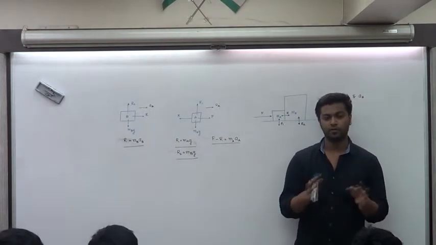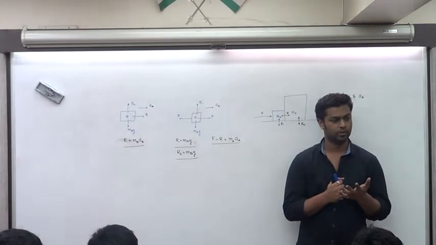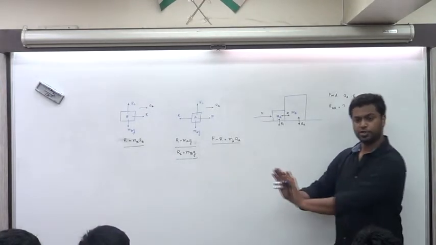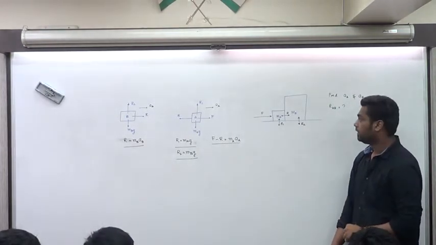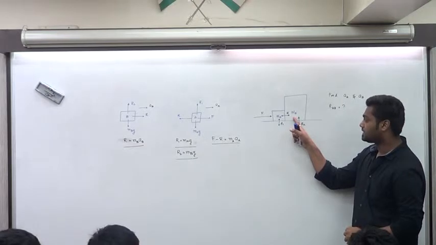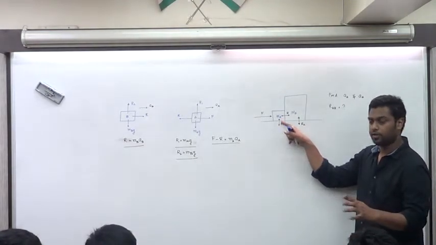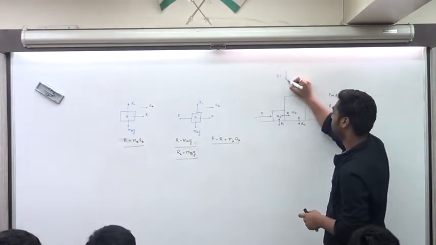Will they move together? Or somebody will break away and move faster? You're pushing it. They're moving together. The distance that this will travel will exactly be the distance that this will travel. There cannot be any other possibility. What will be the equation? Again, s equals half a t square.